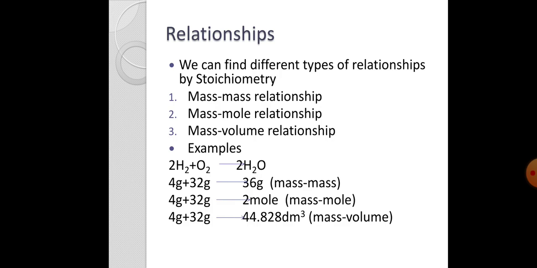In the same way, we know that 4 gram hydrogen and 32 gram oxygen produce 2 moles of water, and 2 moles of water occupy a volume of 44.828 dm cube. So in this way we can calculate the mass to volume relationship. That is, by stoichiometric calculations, we can calculate different types of relationships which are present between reactants and products.